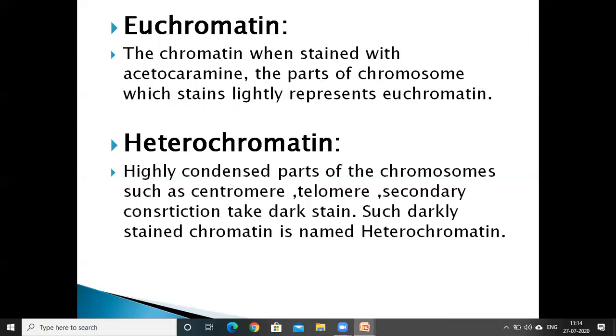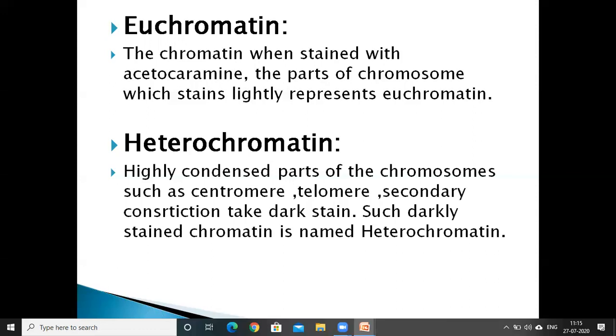Euchromatin means the parts of the chromosome which stain lightly with acetocarmine, where the chromatin is less condensed. In chromatin, in some places it is condensed more, in some places condensed lightly.